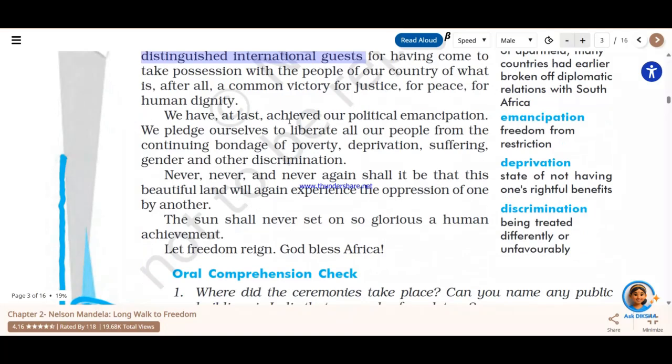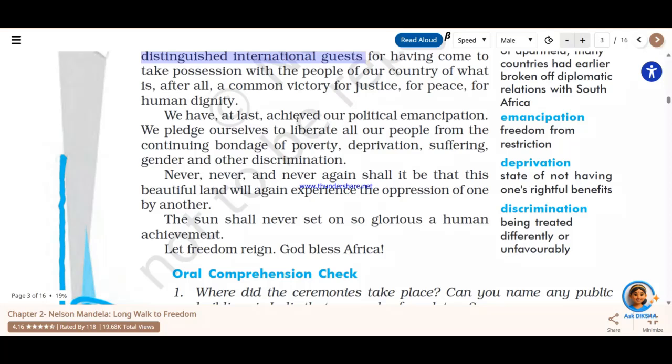And then he says, "We have at last achieved our political emancipation." Now, what is emancipation? Freedom from restriction. "We pledge ourselves to liberate all our people from the continuing bondage of poverty, deprivation, suffering, gender, and other discrimination." So what was the suffering that they had to bear all these years of white supremacy staying in their country? It was that continued bondage of poverty.